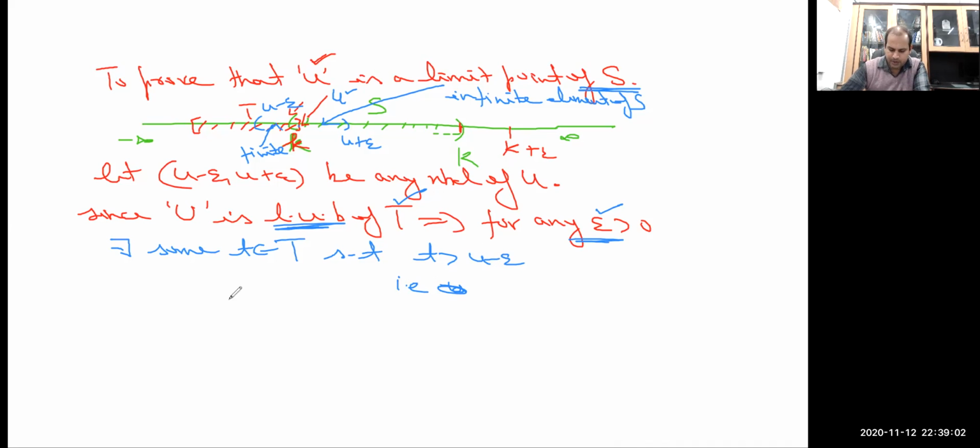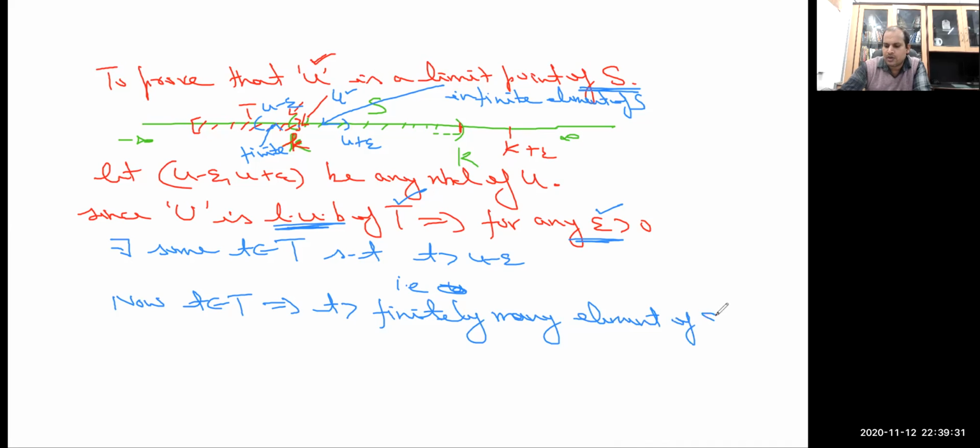So now t belongs to T. Just look at u. This t is greater than u minus epsilon, which means that t is greater than finitely many elements of the set S. Why is this t greater than finitely many elements of the set S?